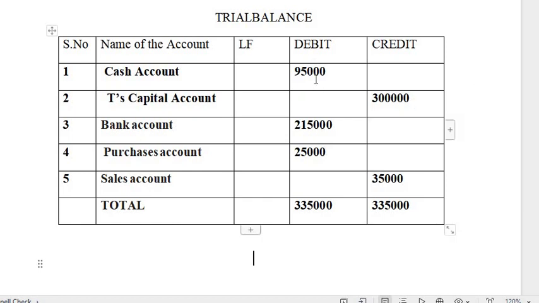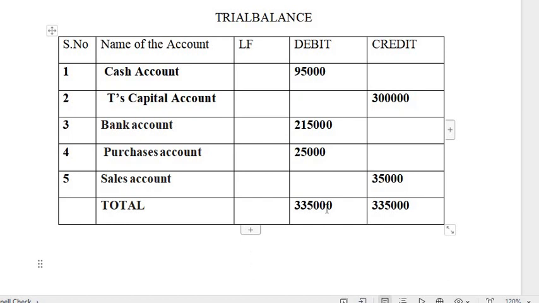Now you total the debit and credit, and you will get the same total. That says that in whatever accounts you have maintained in the first and second steps, there is no arithmetical mistake or arithmetical error. In order to prove this only, we are preparing the trial balance.